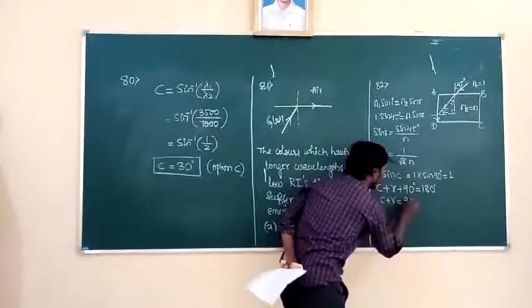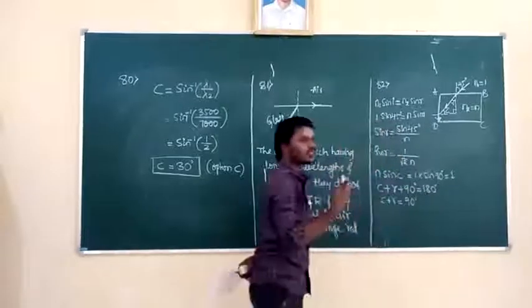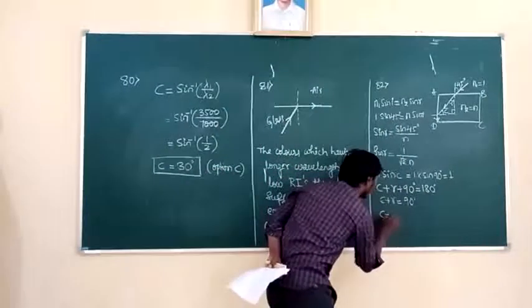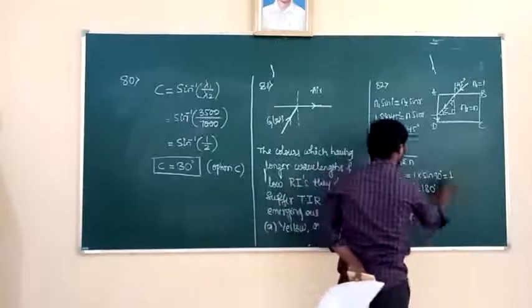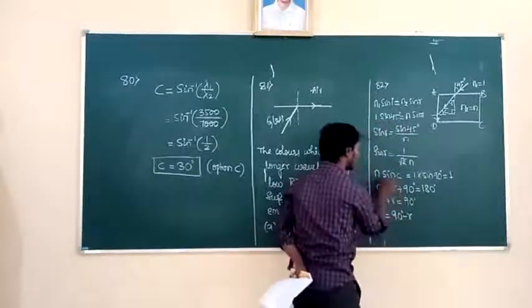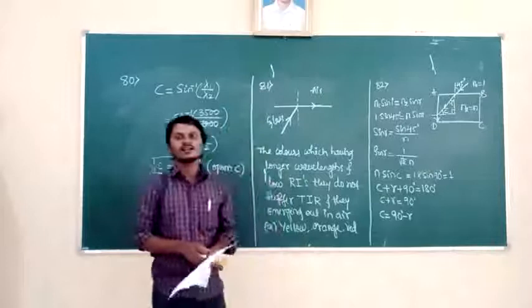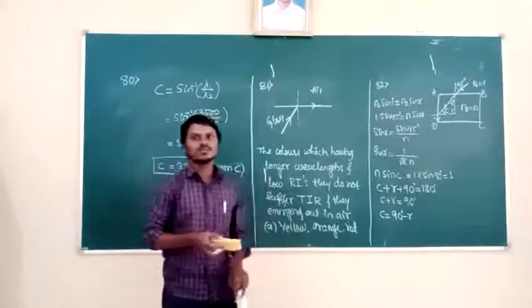That is 90 degree, because I will take this 90 degree to the right hand side, 180 minus 90, that is 90. Then C is equal to 90 minus R. What is sin of 90 minus R? That is cos R. So sin C is equal to cos R now.